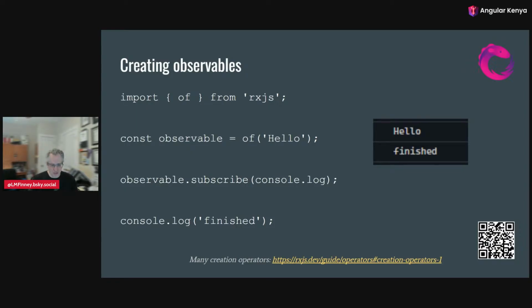And then I add a console log at the bottom to show that because of is essentially synchronous, it happens so quickly that it gets emitted before the line after it. So this is kind of weird. So we have this single value synchronous, and I'm talking about something that's supposed to support multi-value asynchronous. Why do I bring this up?